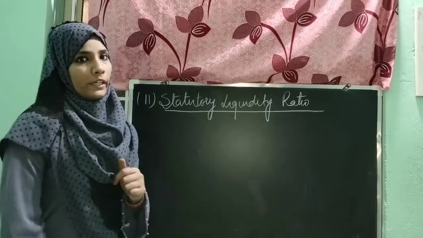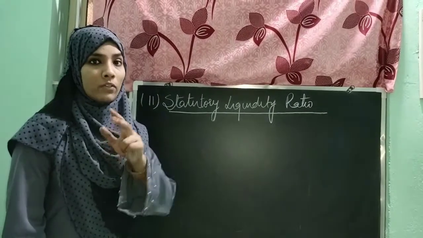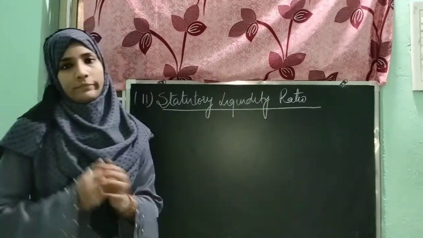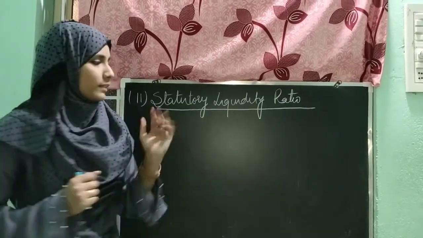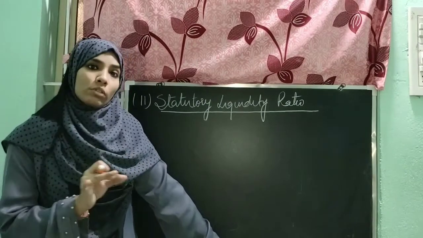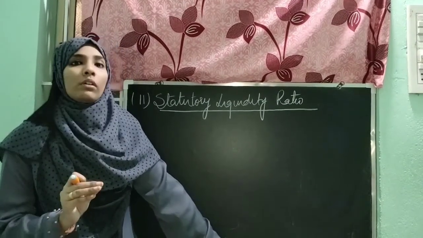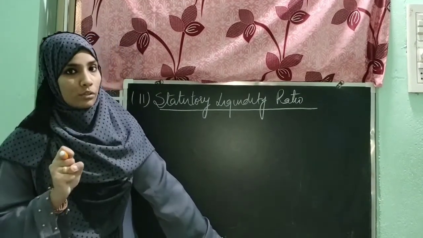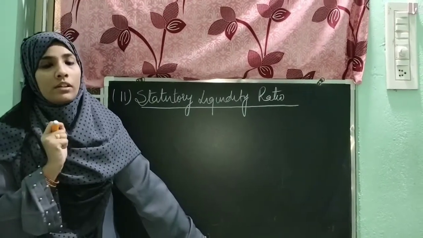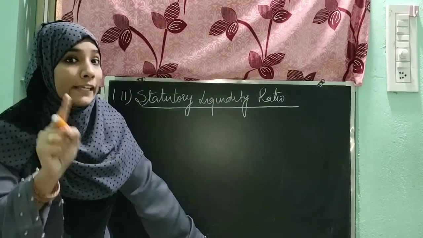So the next point covered under variable reserve ratio is the statutory liquidity ratio. In this case also, the commercial bank has to reserve some amount from public deposit, but not in the form of cash, but in the form of liquid asset.